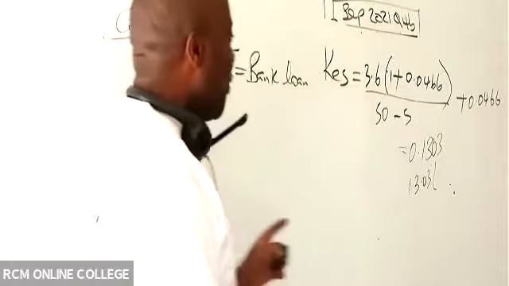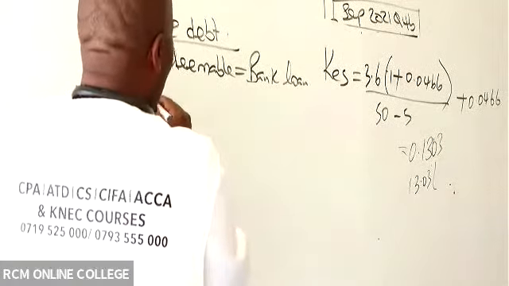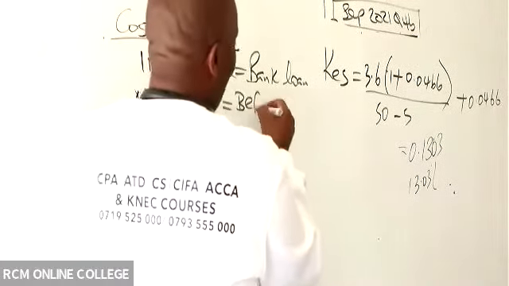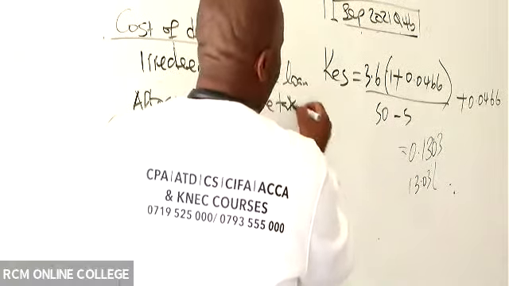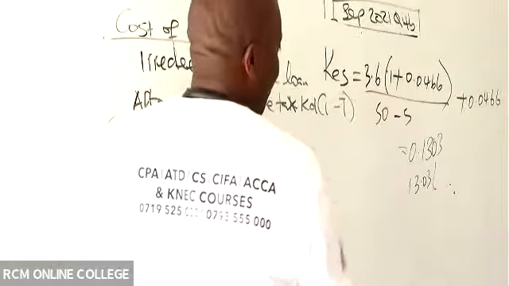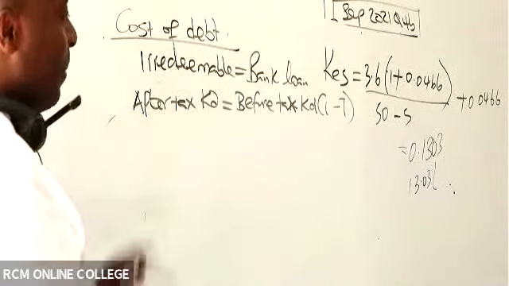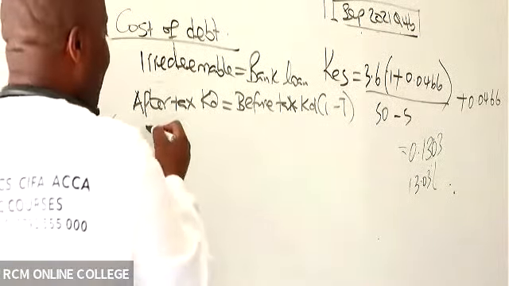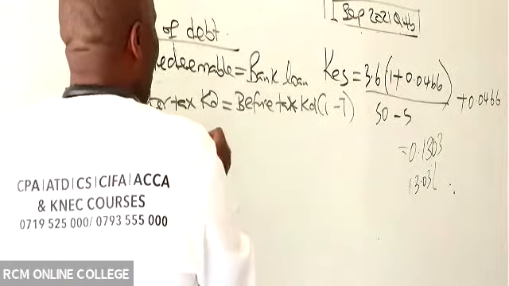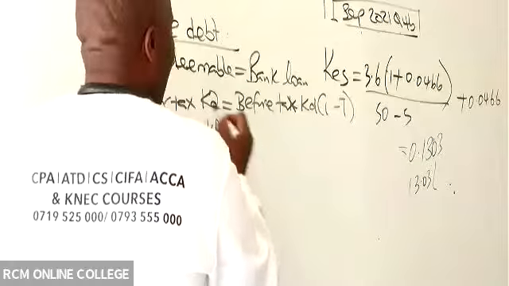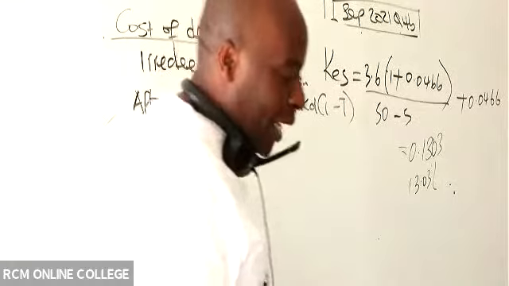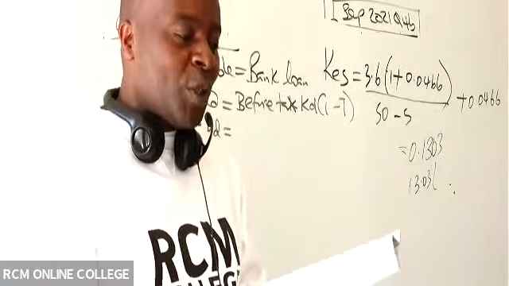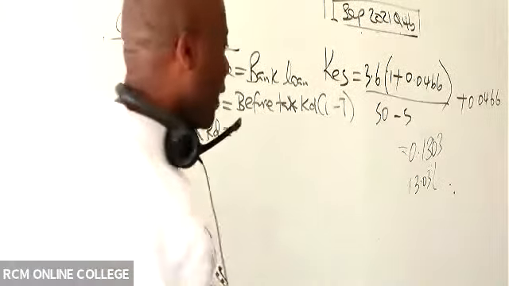All right, so let's continue. If it's irredeemable, to get after-tax KD, you will simply take before-tax KD and then subtract the taxation. If it's a bank loan and doesn't have N, that's how we handle it. In this particular case, they have given us the before-tax figure. The coupon rate given there is before tax, and it is what percentage? 13. It's always before tax. So 13%